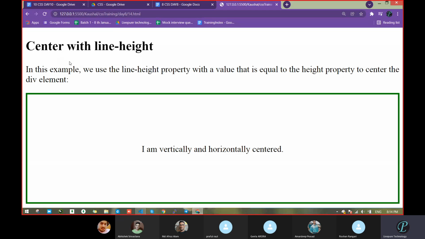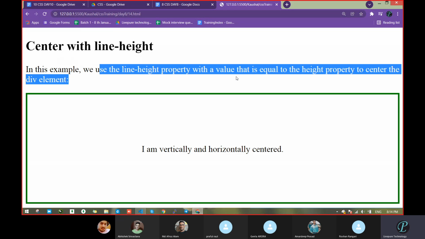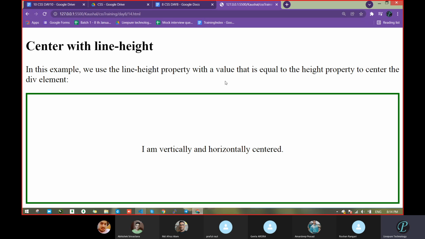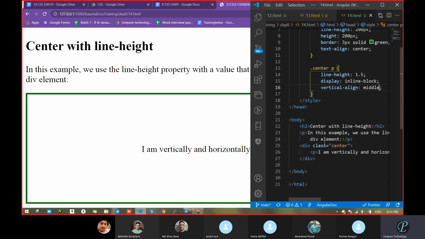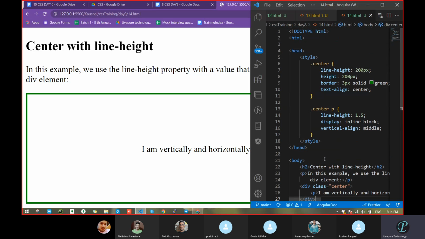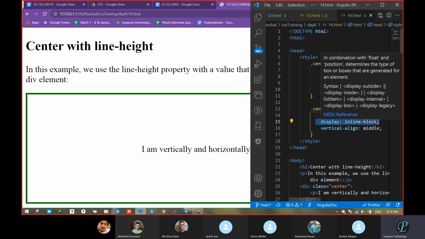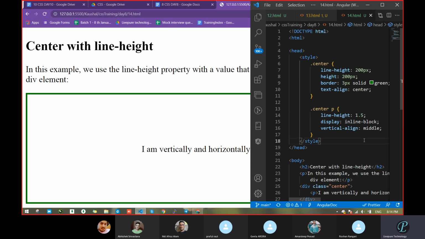So in this example, we use the line height property with a value that is equal to the height property to center the div element. Because previously it was a div, and with the help of a div, we had tried to resolve that issue. That's why we pass the line height to the center also, and to the paragraph also equal. We had done that thing,